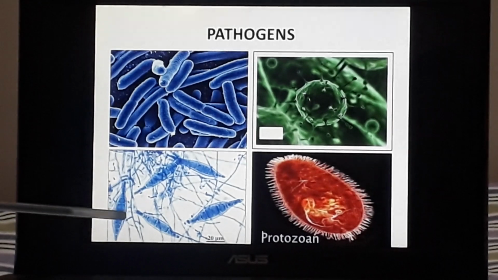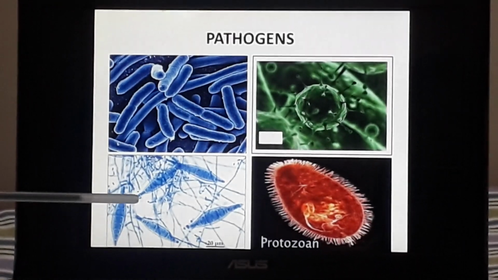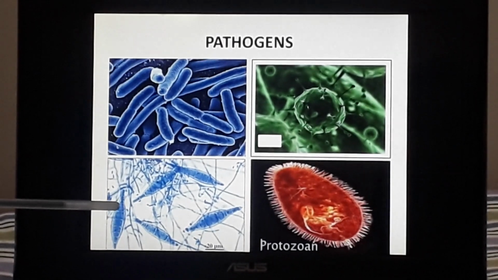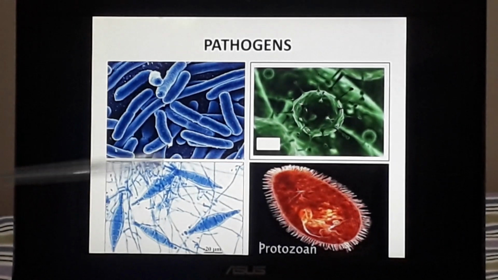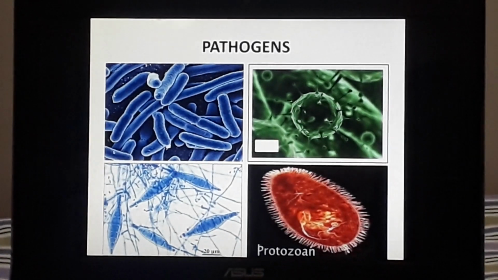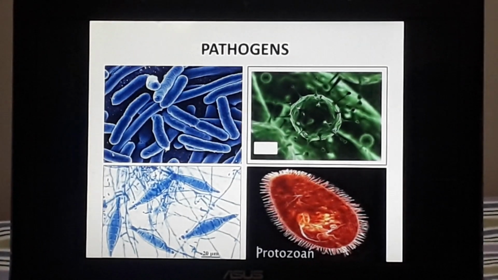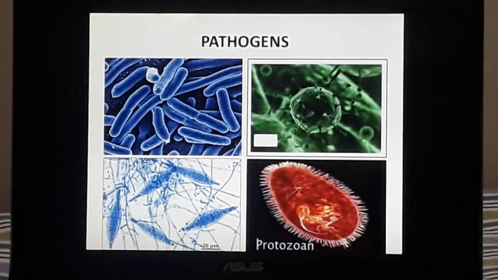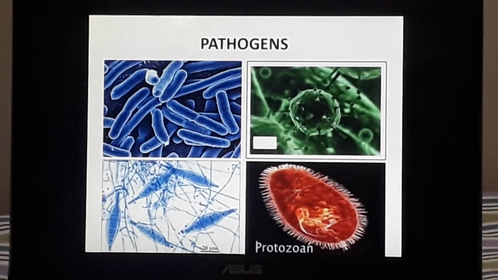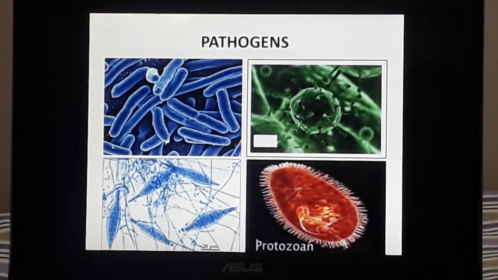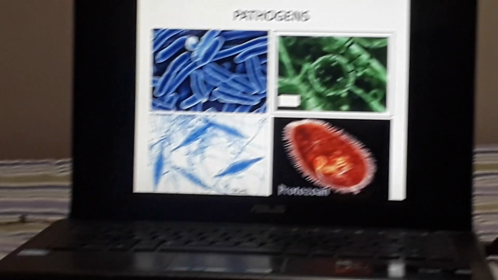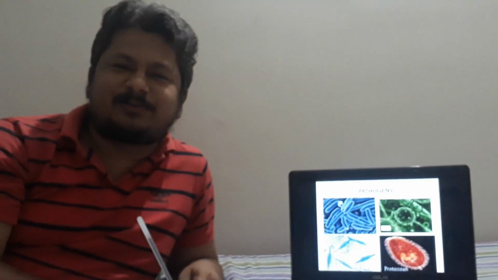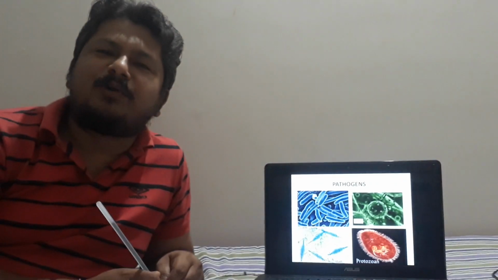This diagram signifies a worm, and it causes a disease called ringworm. You are very familiar with this ringworm, and ringworm is common, I think, in the KEA hostels also. It spreads from one person to another. You have seen in your hostels also many students have come across this disease called ringworm, and it is basically a fungal disease.